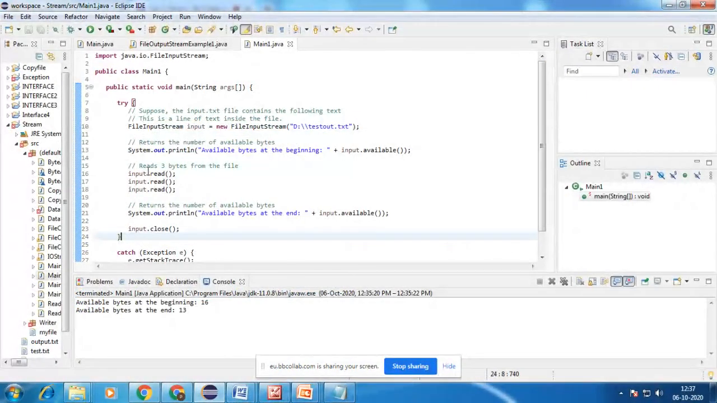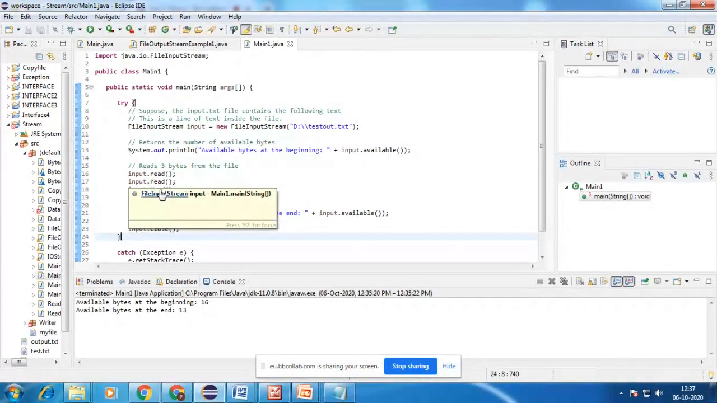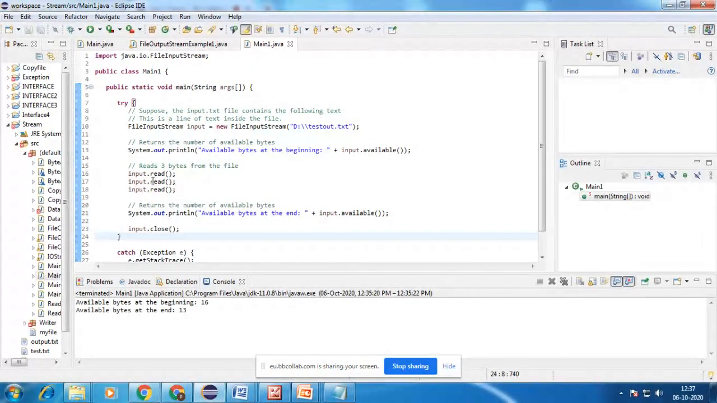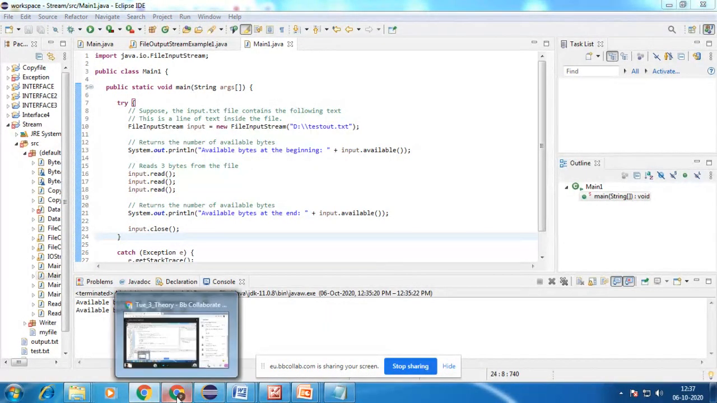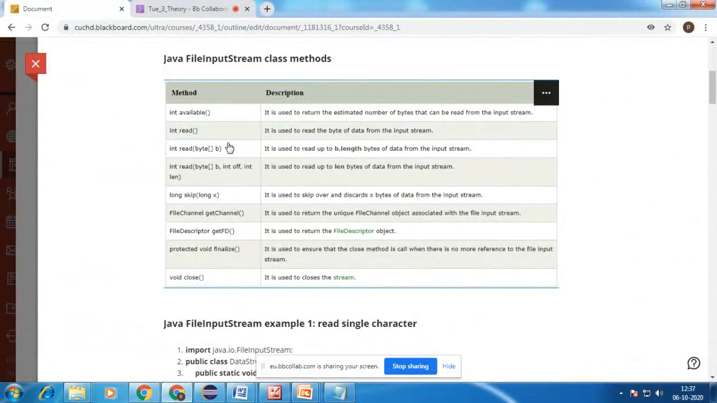Suppose here it has to read 3 bytes from the file, so it has to read byte by byte. Initially we used the read method, which is used to read a single byte in that input stream. So that is the use of this read method, which reads a byte of data from the input stream.